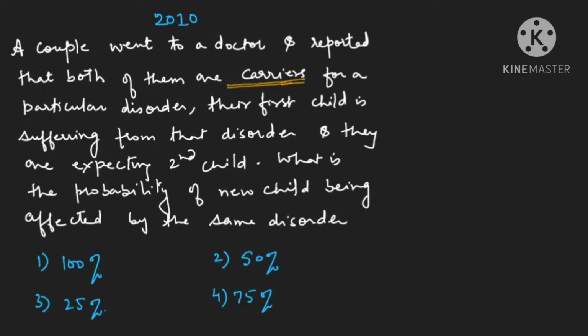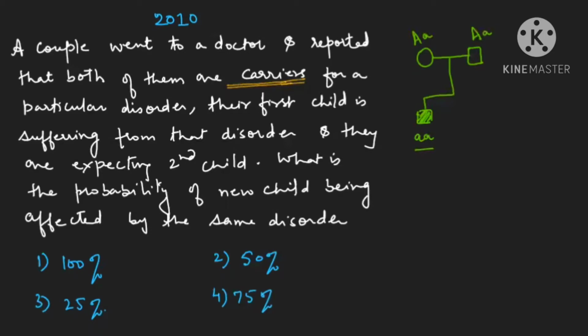Now see, for this, how we will solve it. First of all, both husband and wife are not sufferers. So they are only carrier. And their first child is shown to be a sufferer. Let us assume the first child is a son. So he is assumed to be a sufferer. It indicates that the disorder is autosomal recessive. Is it clear? It is an autosomal recessive disorder. So it means the parents are in heterozygous condition and the child was a sufferer because the child became homozygous. That is why the child was a sufferer.